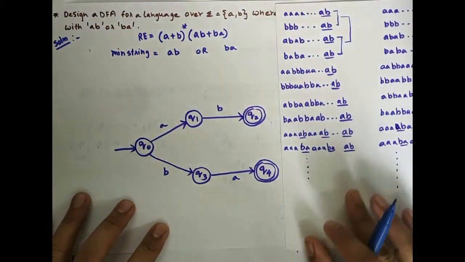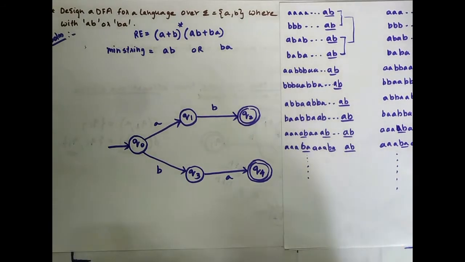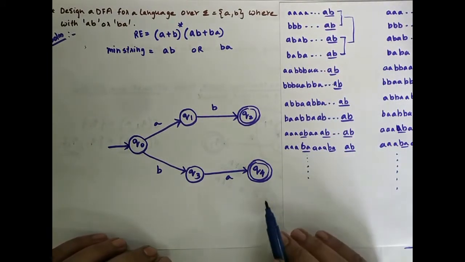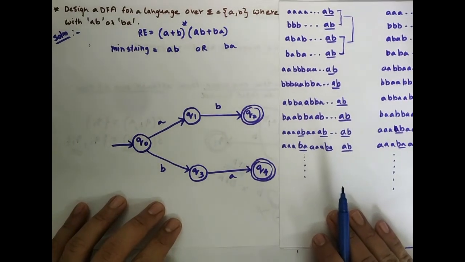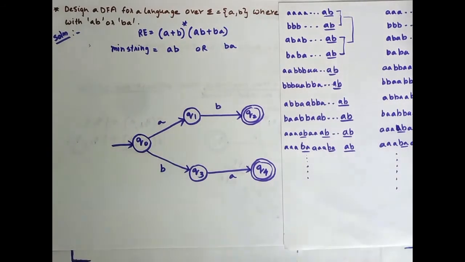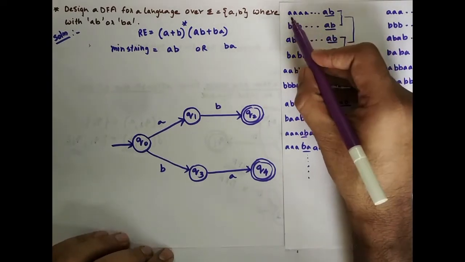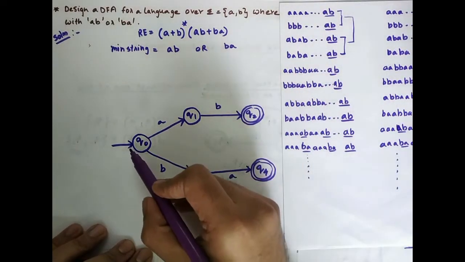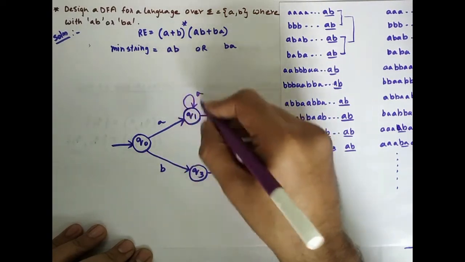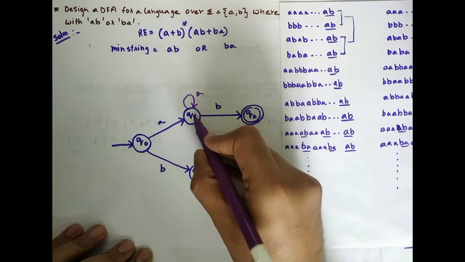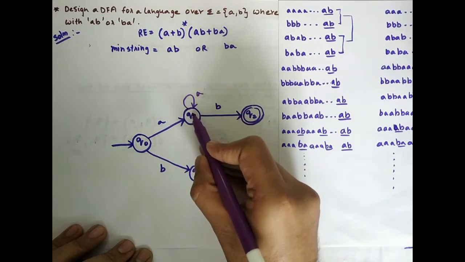So now next what we will do is see to it that all these strings should be satisfied. So let's see how. First, n number of A's ending with AB should be accepted. So A, then you can have n number of A's here. First A, second A, third A, fourth A, n number of A's ending with AB is accepted. See, A, n number of A's, then the second last A, and then B accepted.